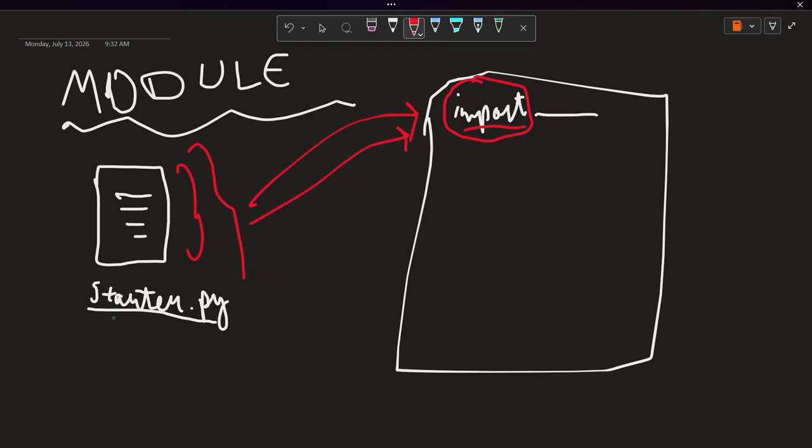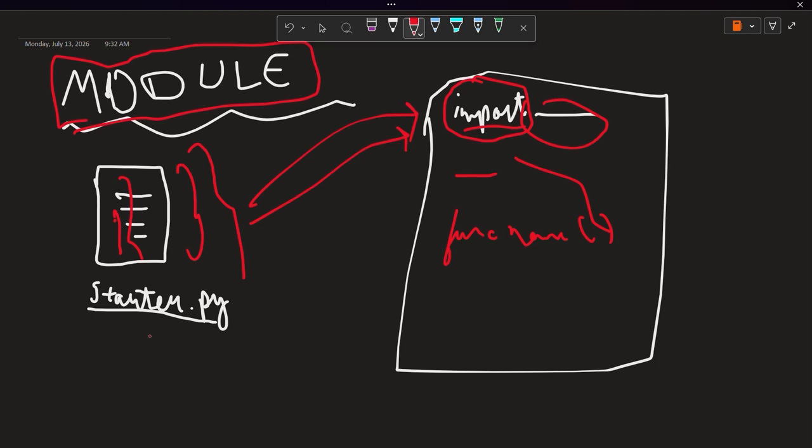So we can use all functions or anything defined here. We can simply write the function name and use it here, or we can use it by another method as well. Okay, so this is all about module. Module simply means a program that has already been defined and created by somebody else, and that you can use in your own program.